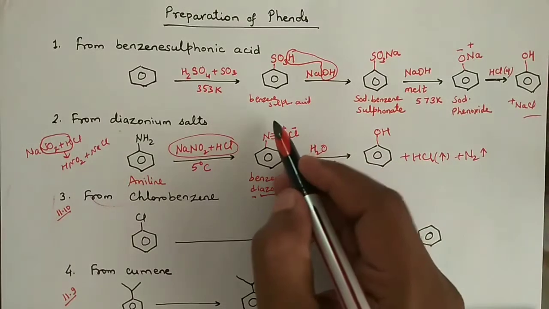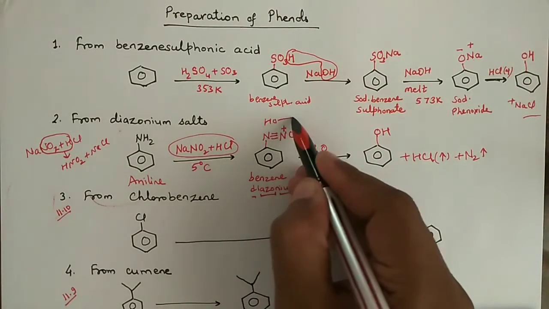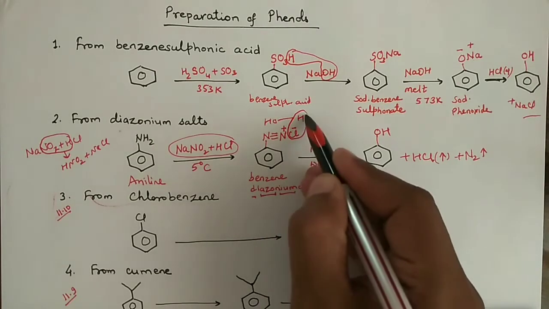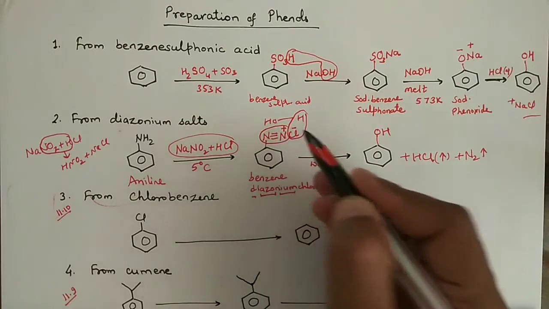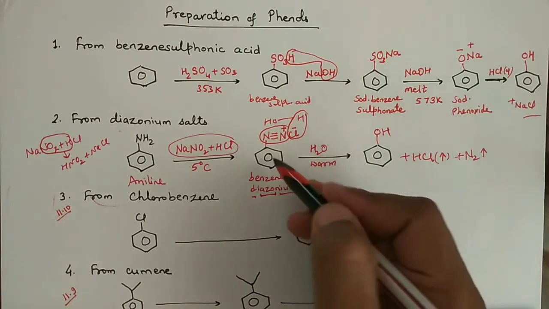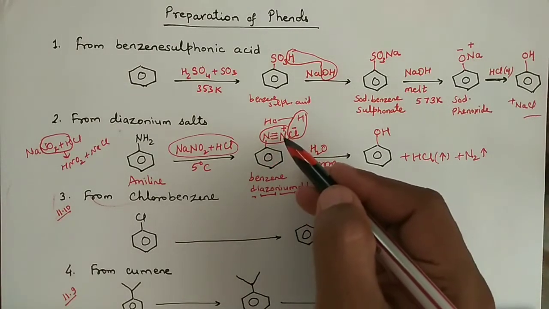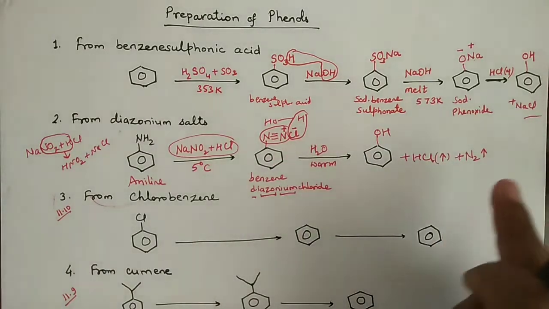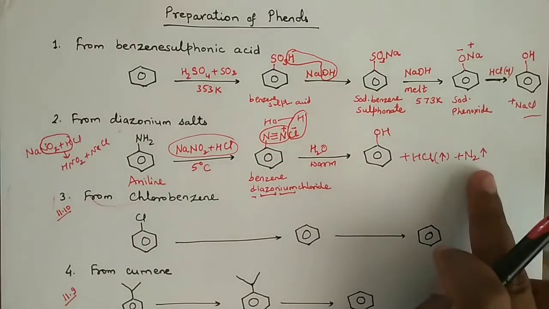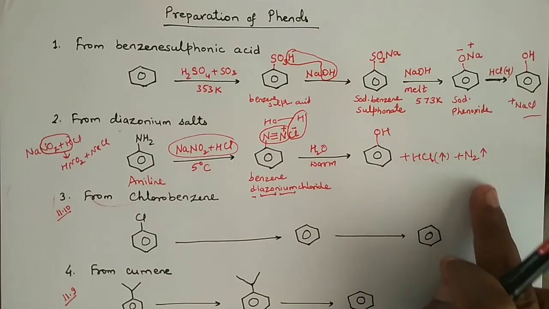So you can remember this reaction very simply in this format: HCl goes and nitrogen goes. Keep in mind, whenever diazonium substances are going to react and this group is going to eliminate, there will be liberation of nitrogen. Nitrogen will always be released, right?